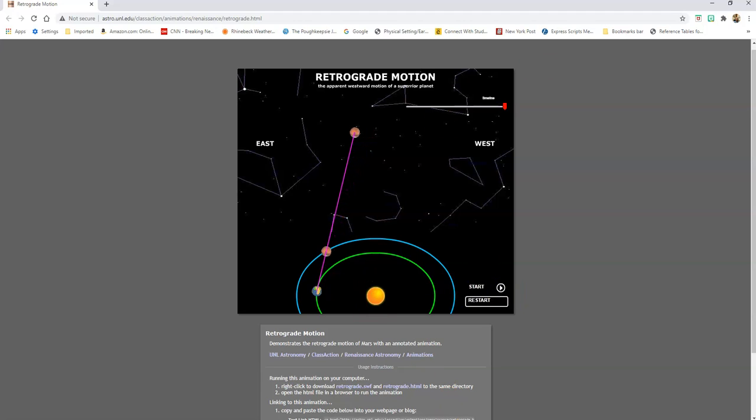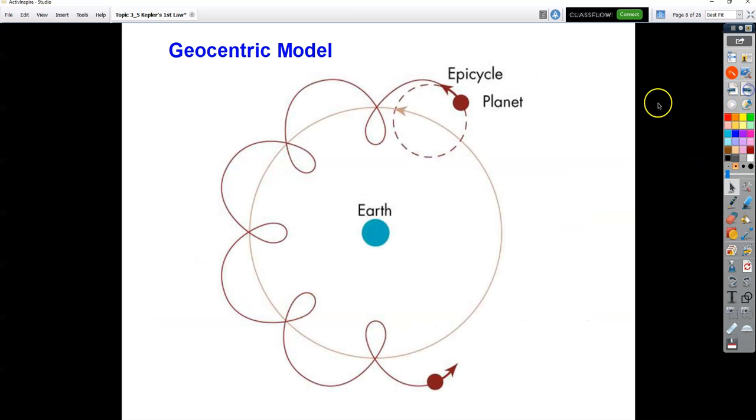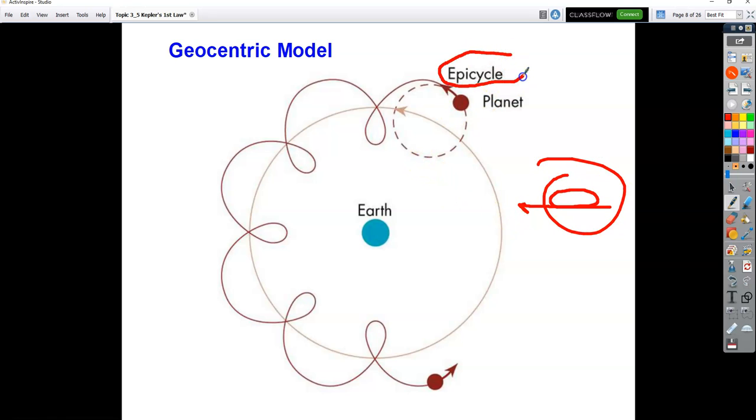Now, Ptolemy, let me get back to my notes here, tried to explain this. And this is what he came up with. When they asked Ptolemy, how can you explain retro? Why does a planet go in one direction, then loop back, and then go forward again? How do you explain this loop right here? He called them epicycles. He put Earth in the middle, remember, geocentric model. He said a planet will go around in its orbit, going around and around like this, and then it does a little mini loop.